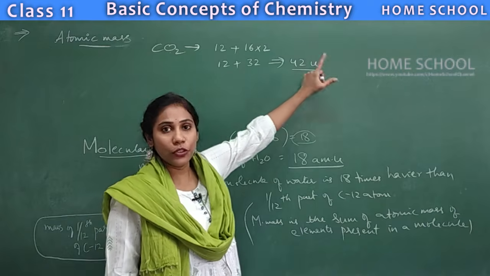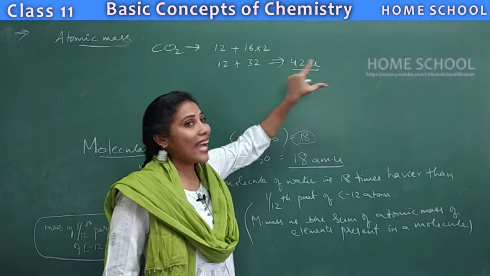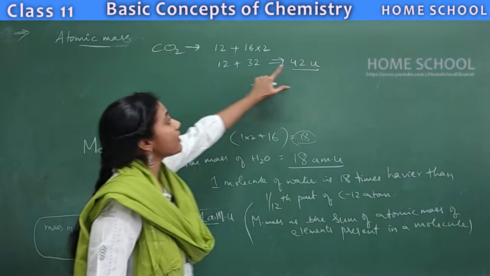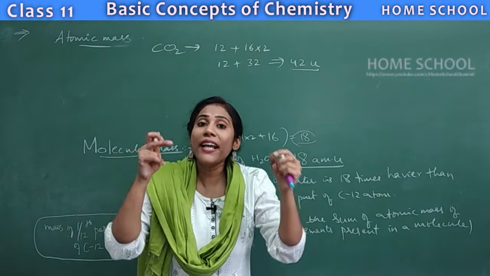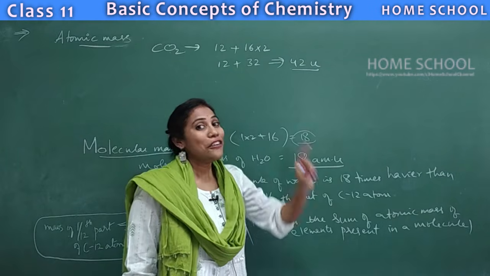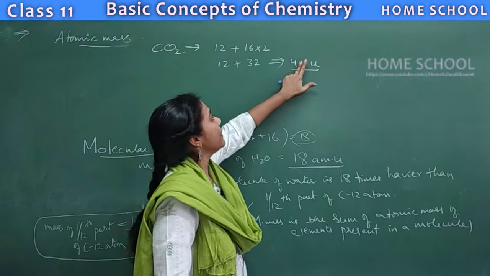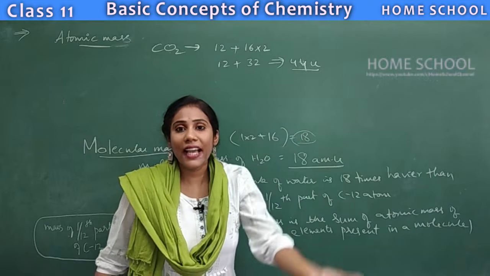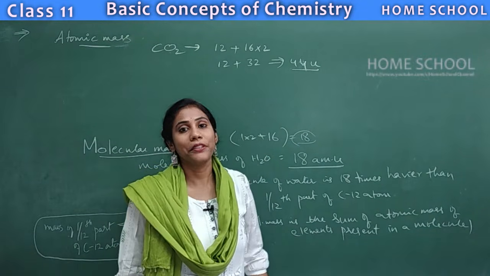So you will have the molecular mass as 44 AMU or 44 U. AMU or U, you can mention it as a unit. But what is the meaning of 44 U? The actual meaning is one molecule of carbon dioxide is 44 times heavier than 1 by 12th part of a carbon-12 isotopic atom.